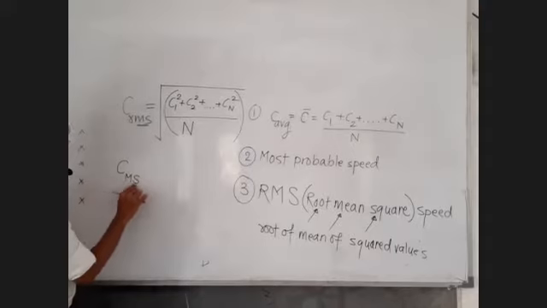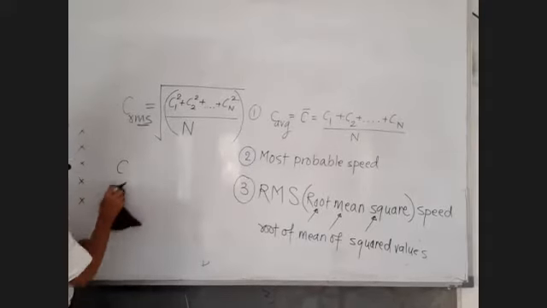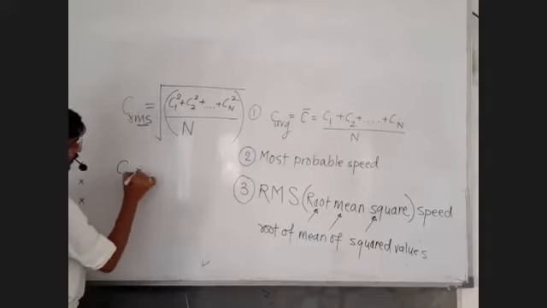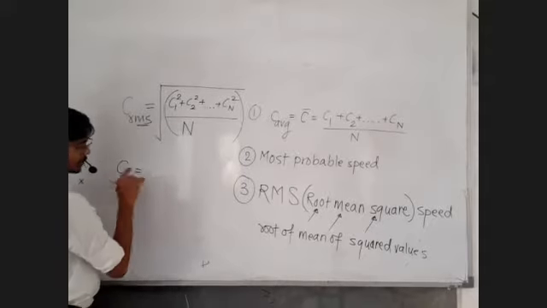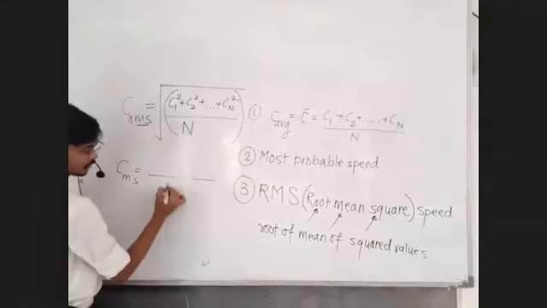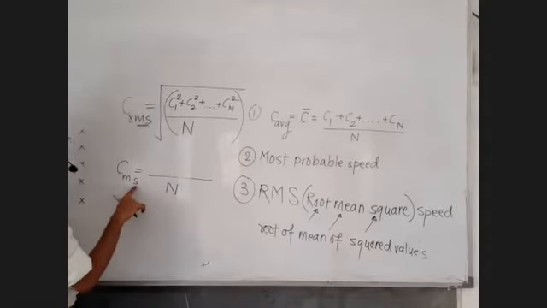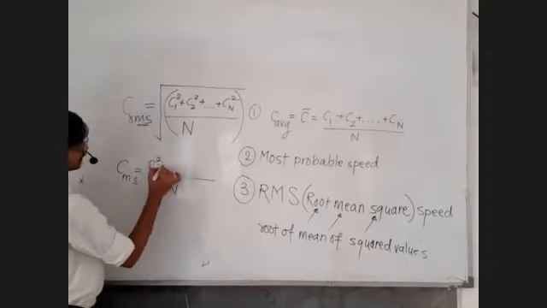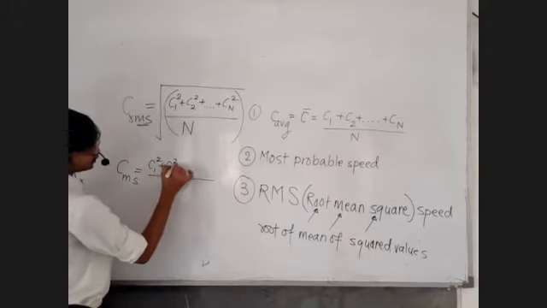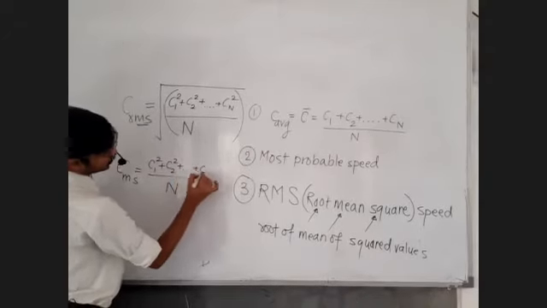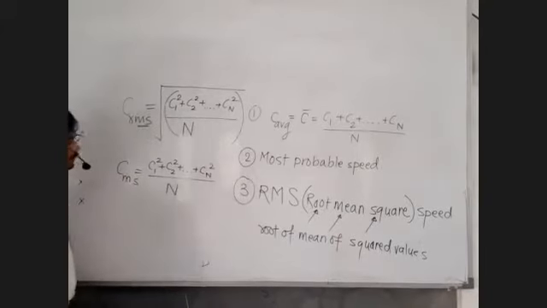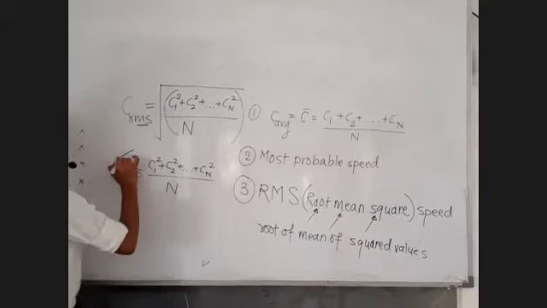Mean square speed. You may write the small letters, no problem. What shall I write? Mean square speed. Mean means divide by N. Mean of what? Squared values. So write c1 square plus c2 square up to the speed of the last particle, cn square. Okay, this is perfect.